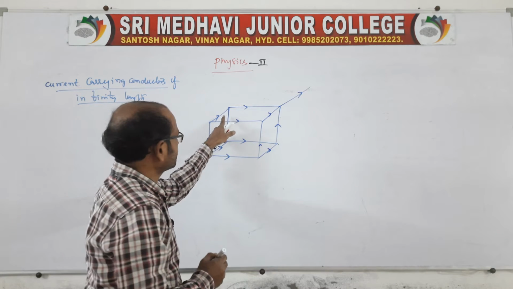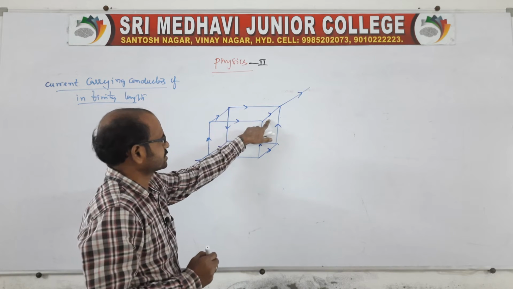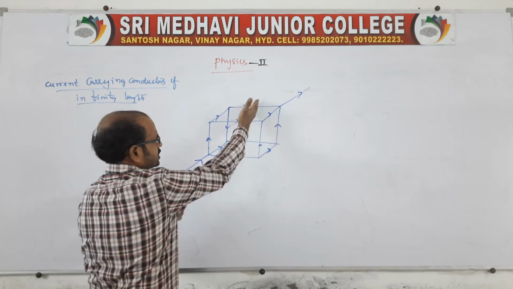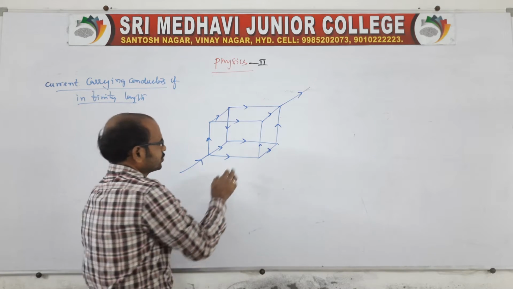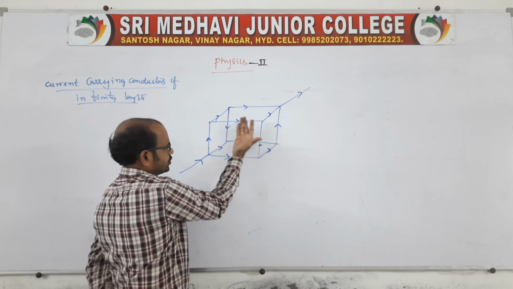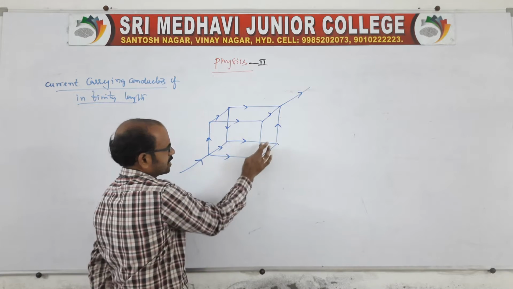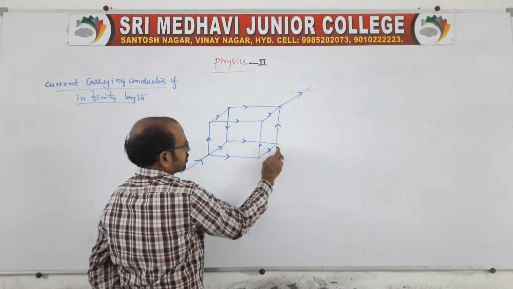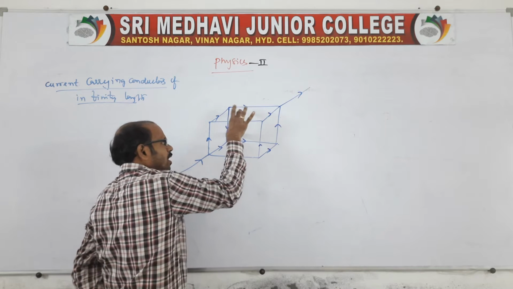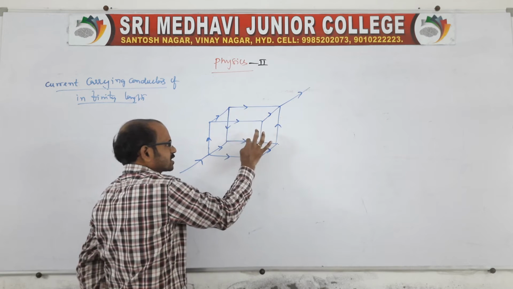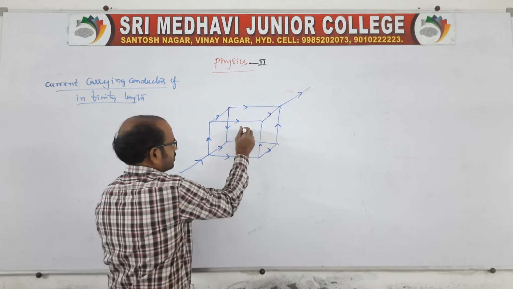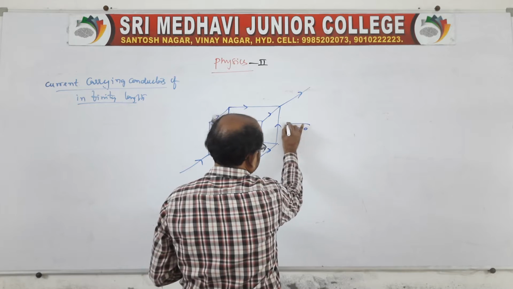Suppose you see at the top, these two are in the opposite, or these two are clockwise and these two are anti-clockwise, so these two are cancelled. Then you go for this one down, of course again the clockwise and anti-clockwise are cancelled. You see above this, these are clockwise and these are anti-clockwise, cancelled. You look at these two, clockwise and anti-clockwise, cancelled. You see below, the opposite ones are inside, this anti-clockwise and these two clockwise. So at the center, the magnetic induction at the center is 0.